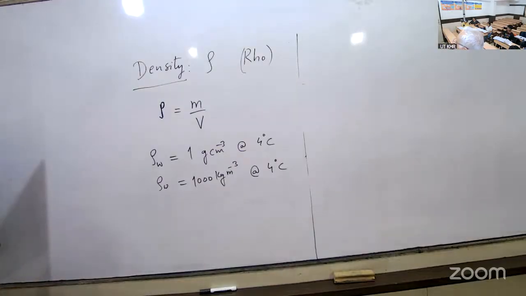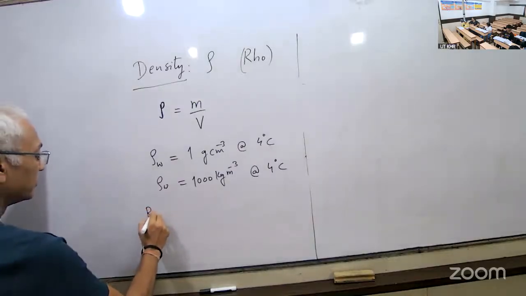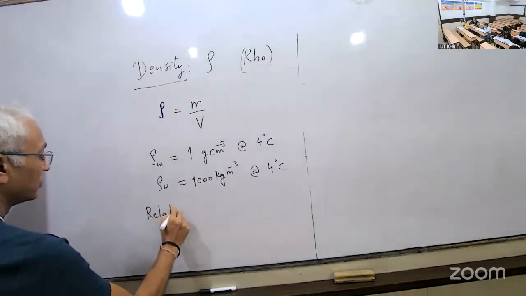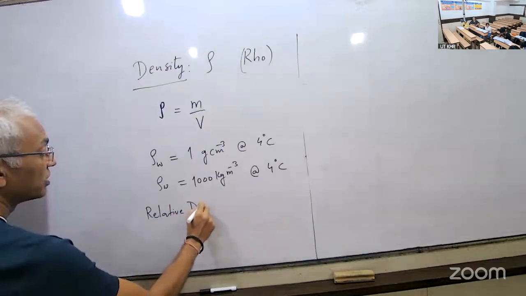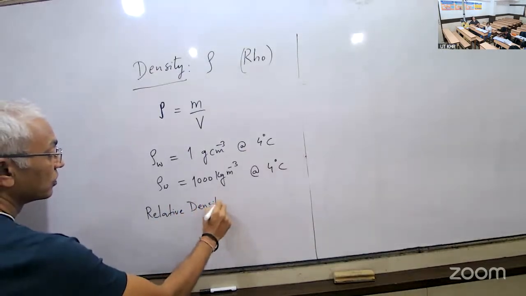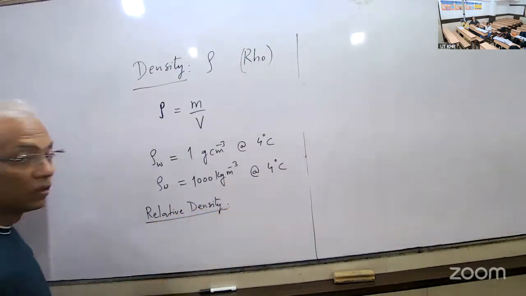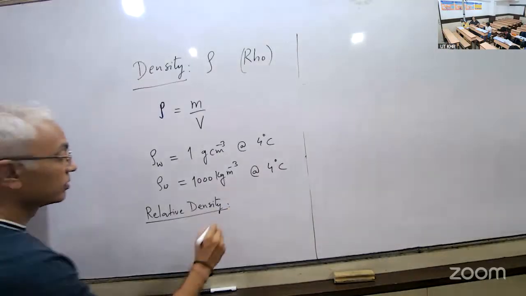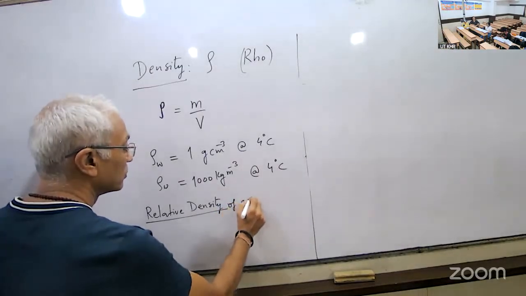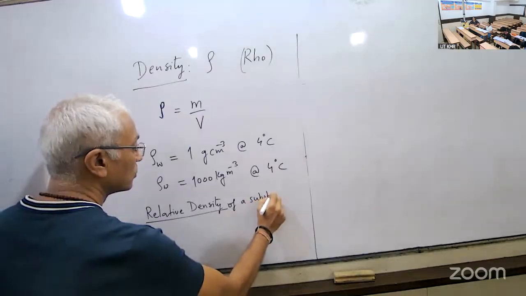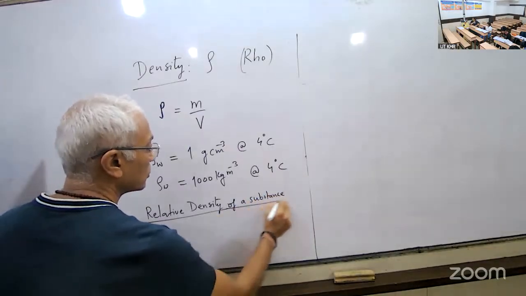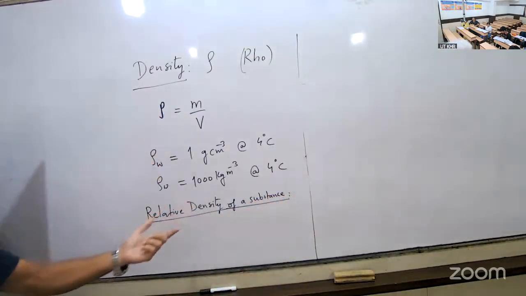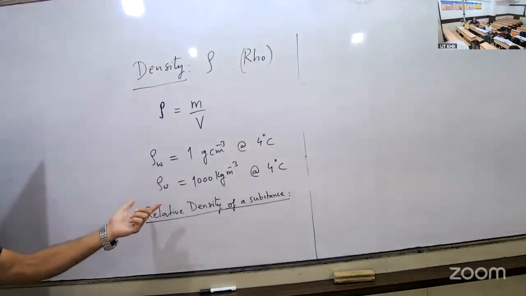Then the next part is relative density of a substance. The density of water is known to us, right?